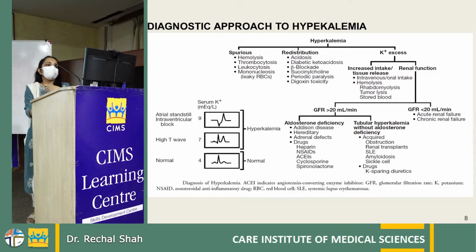There are other tubular hyperkalemia causes which are not aldosterone deficiency dependent. They are acquired causes like obstruction, renal transplant, SLE, amyloidosis, and sickle cell disease.